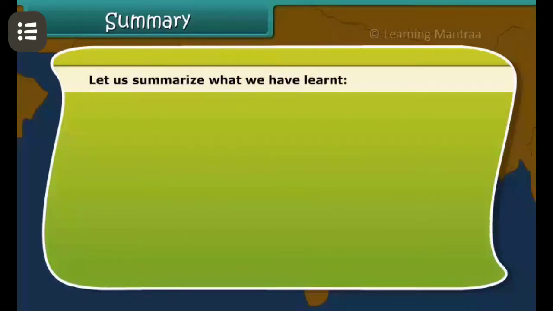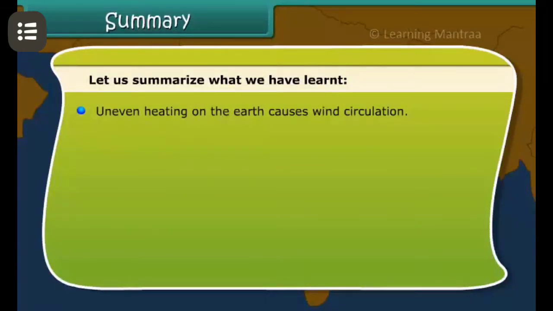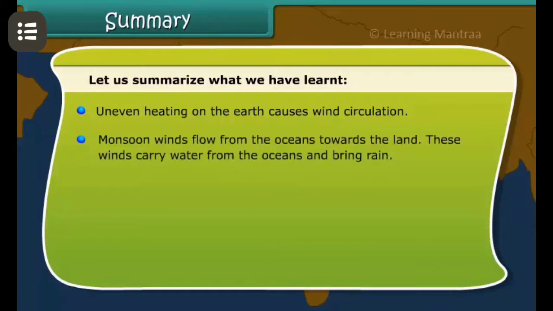When warm air rises up, air pressure at that place decreases, and the cooler air moves to that place. Uneven heating on the earth causes wind circulation. Monsoon winds flow from the oceans towards the land. These winds carry water from the oceans and bring rain.